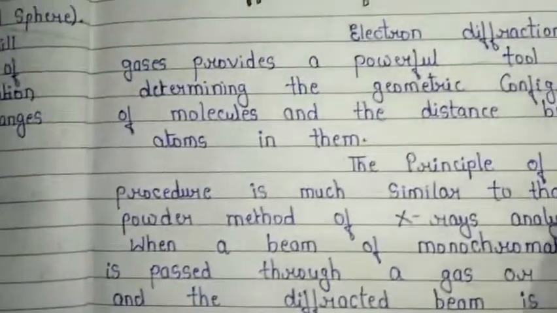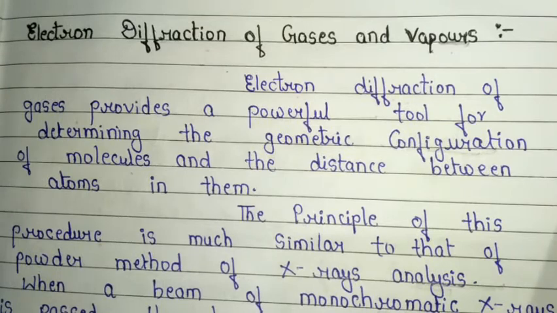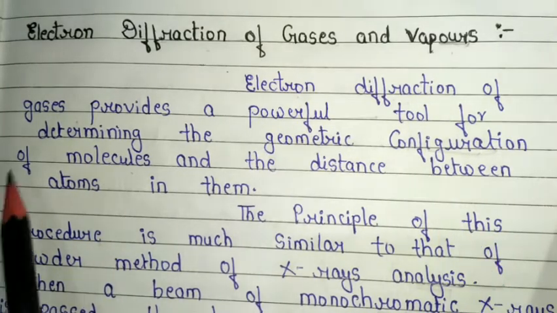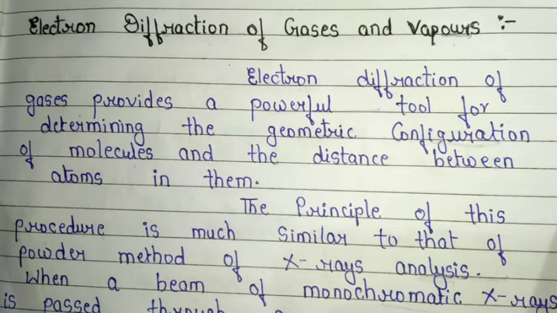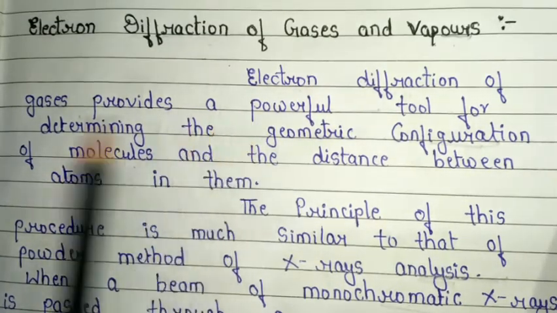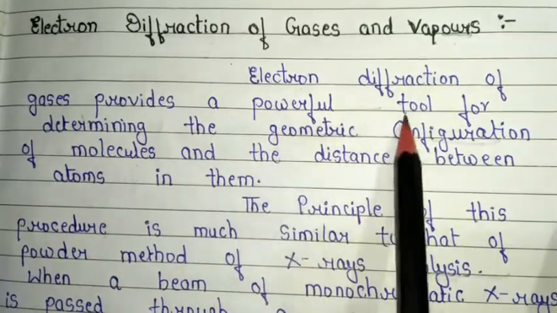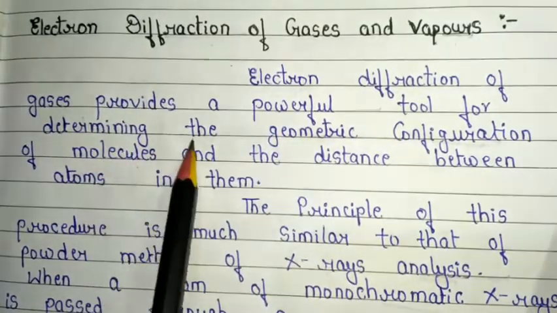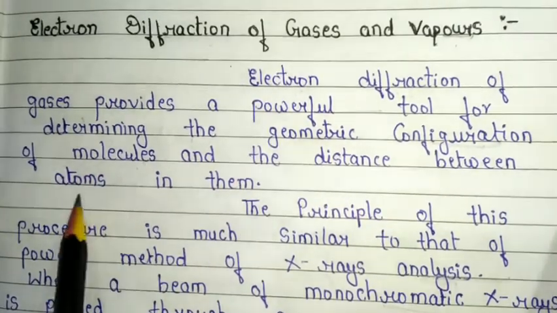The other important topic related to electron diffraction is electron diffraction of gases and vapors. It is also a very important individual topic for your semester exam and any exam preparations. So what is electron diffraction of gases? It provides a powerful tool for determining the geometric configuration of molecules and the distance between atoms in them.